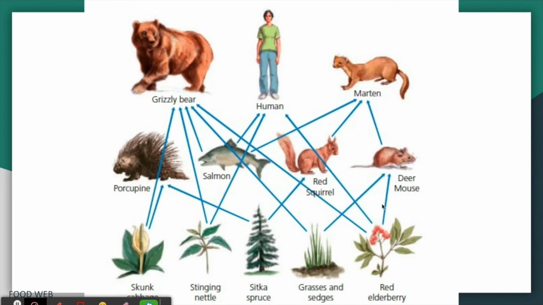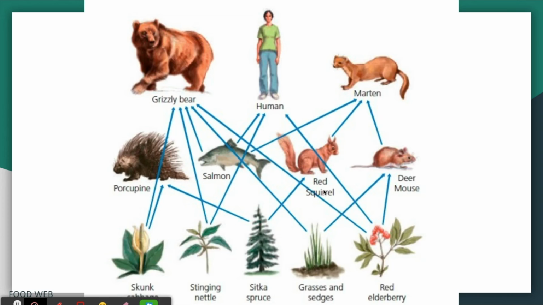The deer mouse is an example of an herbivore because we see the arrows that point to it are grasses and sedges and red elderberry. The grizzly bear is not an herbivore because it eats plants, but it also eats salmon. Let's take a look at the red squirrel. The red squirrel is also an example of an herbivore. The red squirrel eats from the Sitka spruce tree. That is an example of an herbivore.